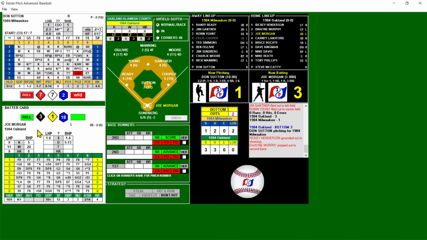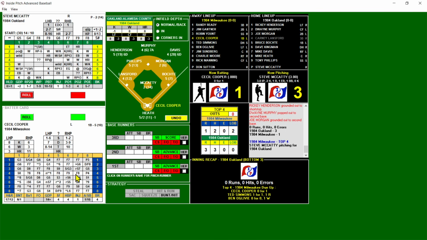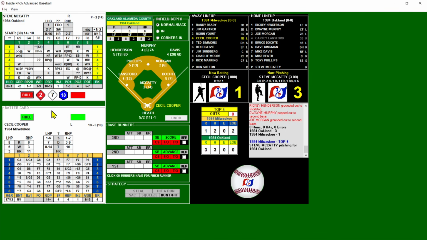Here's a wild, nobody on base. Go to Morgan. And there is a ground ball to second base. Gantner will take care of it. We go top 4. Brewers down by 2. Cooper leads it off against McCaddy. K chance righty, no good. 11 is too high.